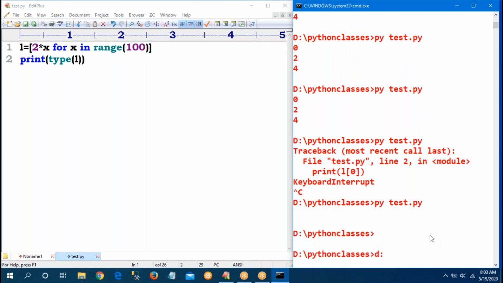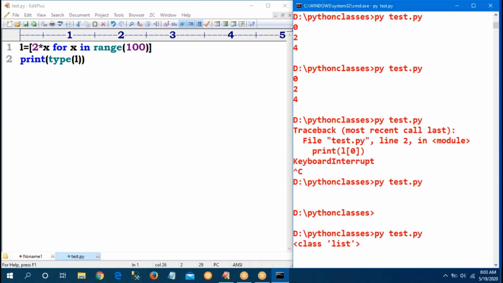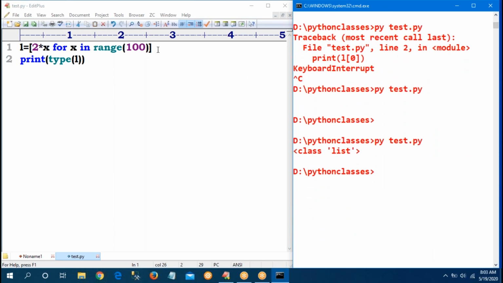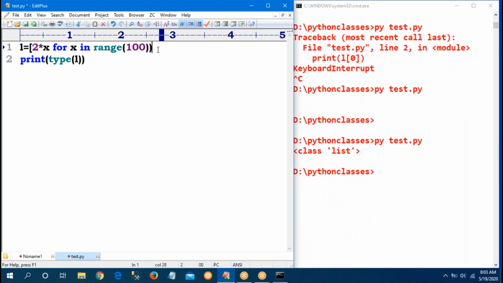Now if I run the program, it is a simple list only. Okay, sir. Now if I give parentheses, everyone guesses it is a tuple, but it is not a tuple.